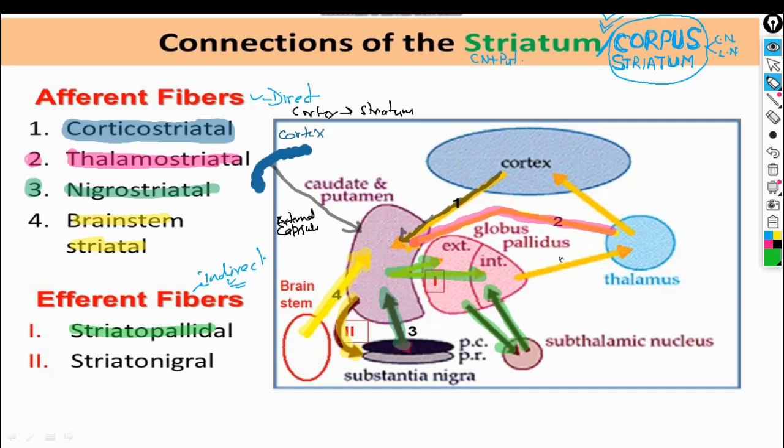So the information from the globus pallidus internus passes through the internal capsule. Let me draw it in a different color. So here is the internal capsule. Now it enters the thalamus, and this fiber which passes through the internal capsule this way is known as fasciculus lenticularis.